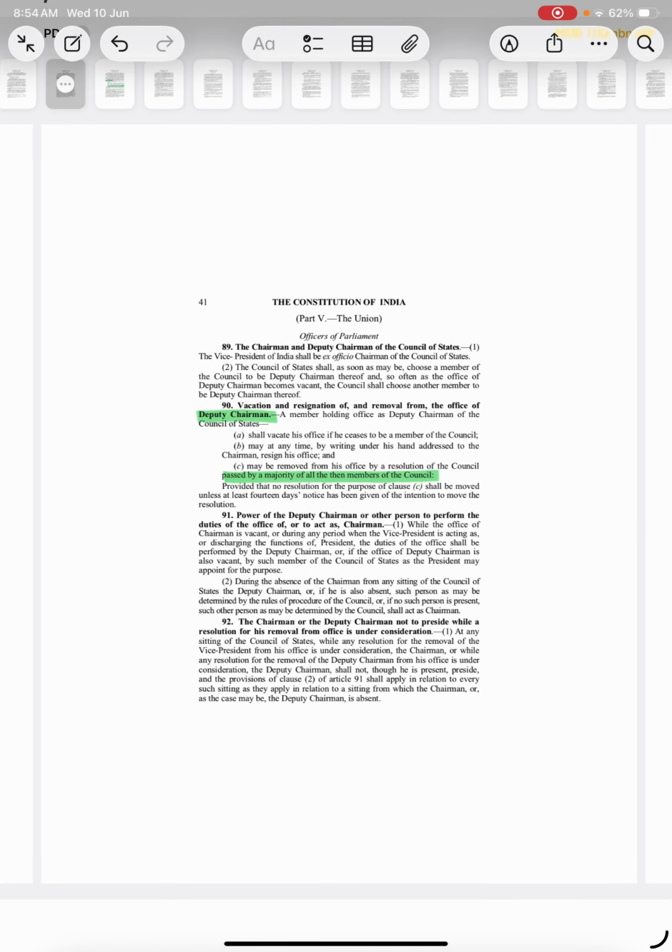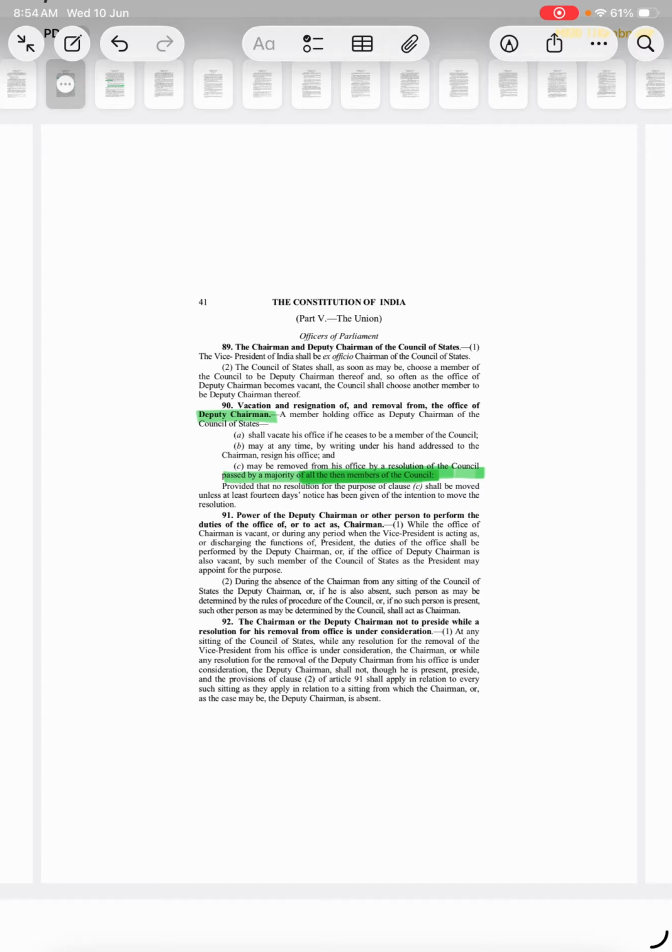Okay, let's see 90 clause C. See this one: vacation on resignation and removal from the office of deputy chairman. He may be removed from his office by a resolution of the council passed by a majority of all the then members of the council.